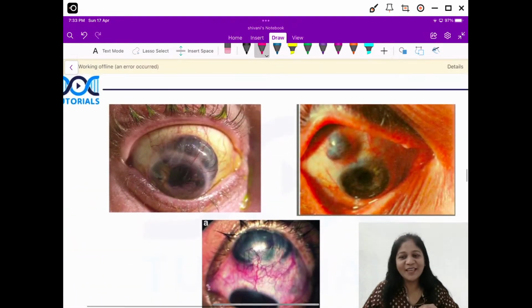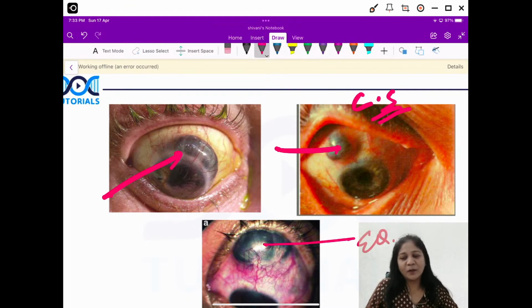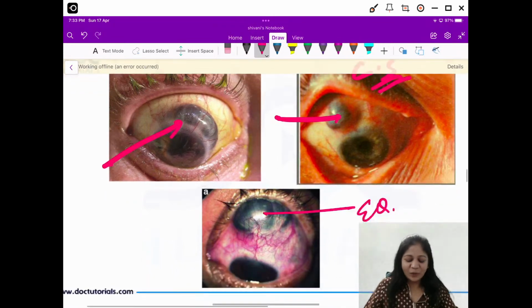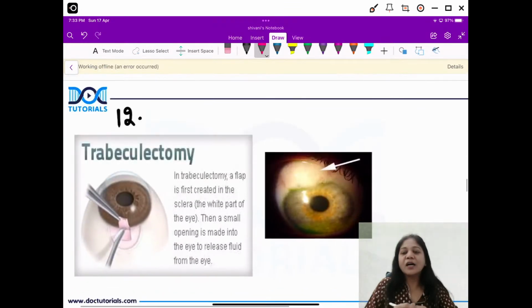Now how to identify them through picture? Let us see. The first one here is an intercalary staphyloma, isn't it? The protrusion is right there at the limbus. The second one here is your ciliary staphyloma. Ciliary. And this is supposed to be your equatorial staphyloma. Okay friends, so that is how you have to identify at which level this protrusion is. Clear? Now, the next picture is again important, that is a surgical procedure, trabeculectomy.